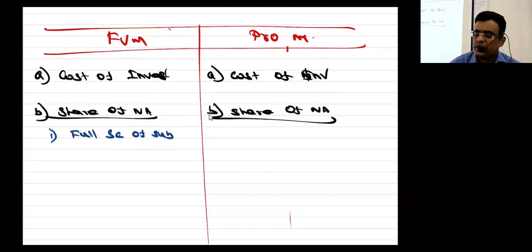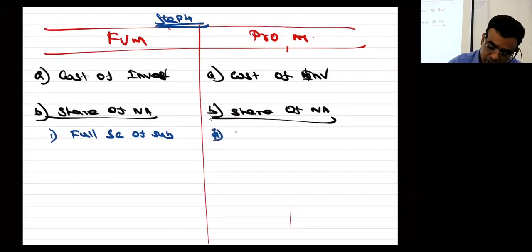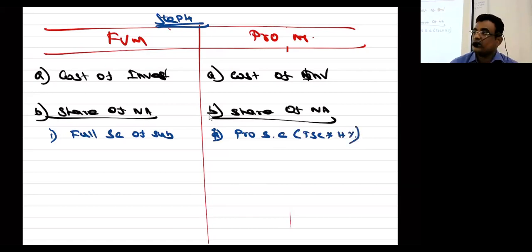Yes or no? I am putting step 4 and you are cancelling step 3. Divya, concentration is required. Now proportionate share, concentrate, otherwise the concept will go away, so be serious. No proportionate share capital, this means total share capital into holding company share. Yes or no, everybody?